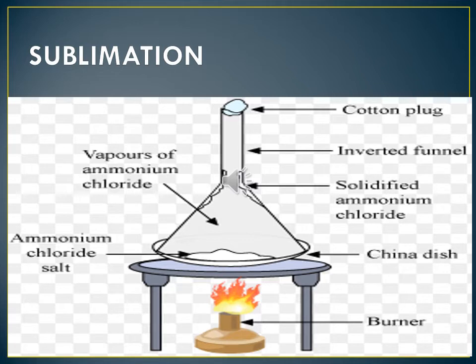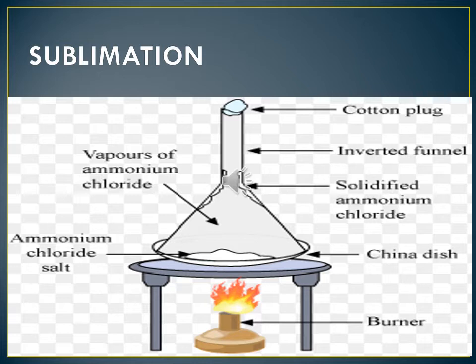Now how will we do this? Everybody listen carefully. The powdered mixture of ammonium chloride and sand is taken in a China dish and covered with a perforated asbestos sheet.